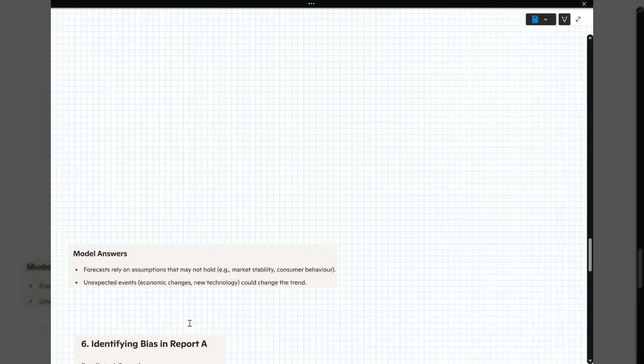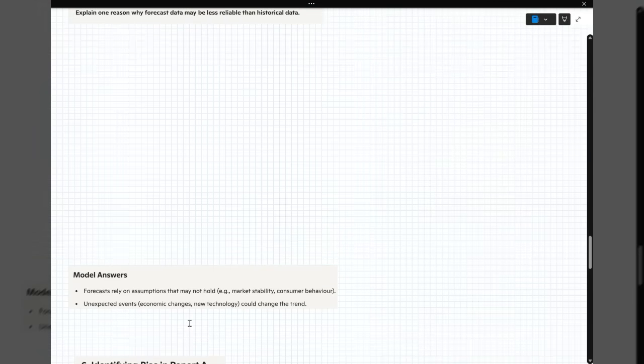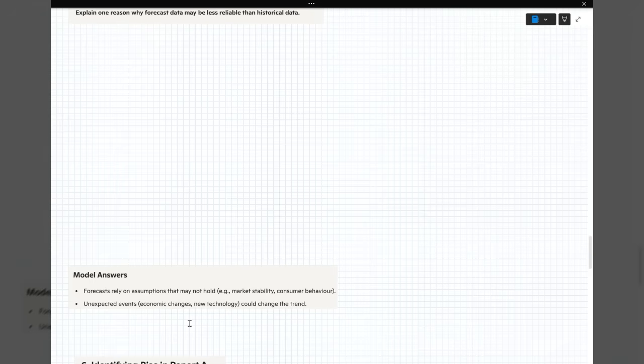Okay, model answers. So forecasts rely on assumptions that may not hold true. So the market may be stable for a long period of time. Consumers may behave in the same way. Something may cause a change in the behavior, and it might be unexpected events.